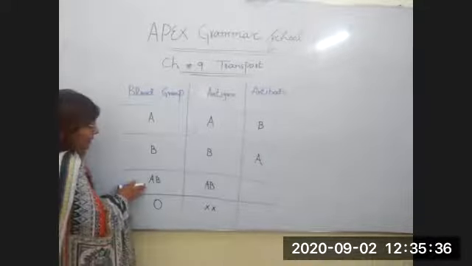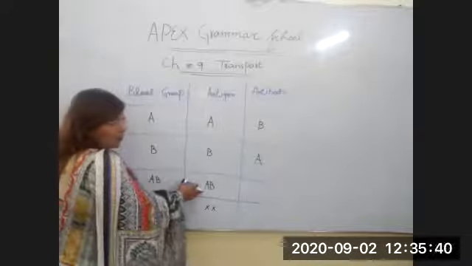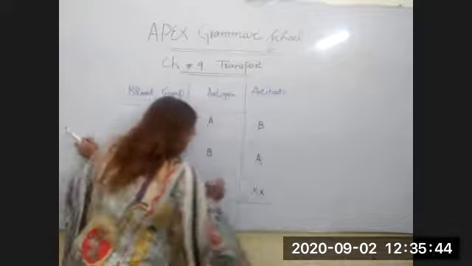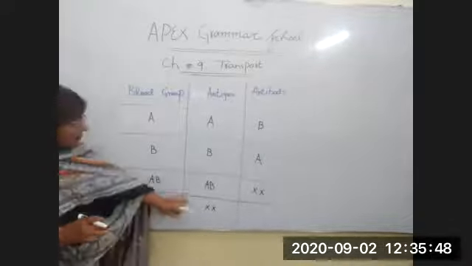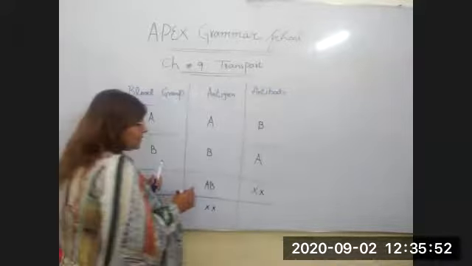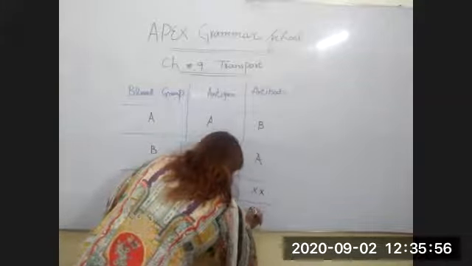They are opposite to each other. If there is blood group AB, it has both antigens A and B, but both antibodies are absent. When we talk about blood group O, both antigens A and B are absent, but both antibodies A and B are present inside it.